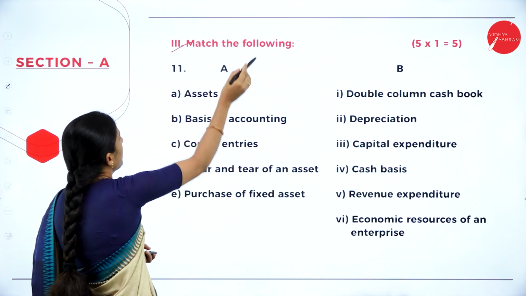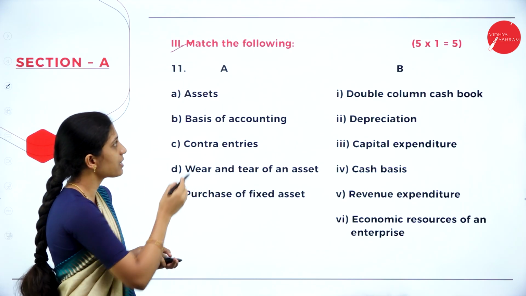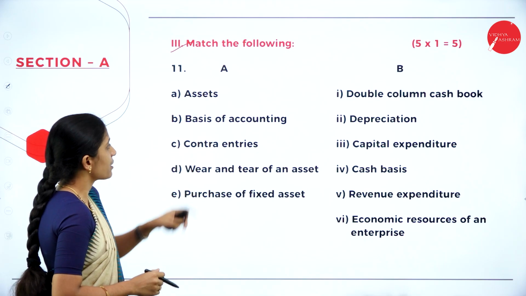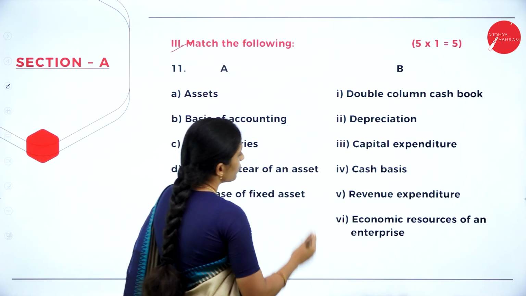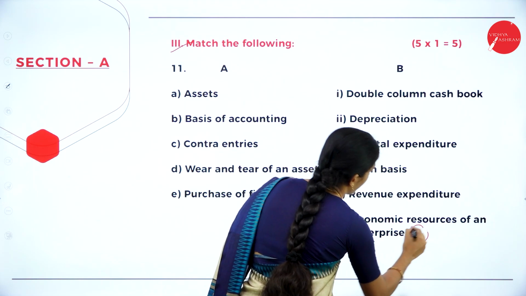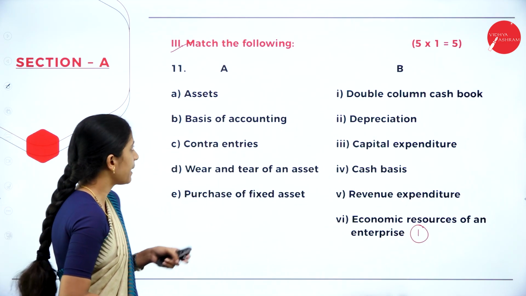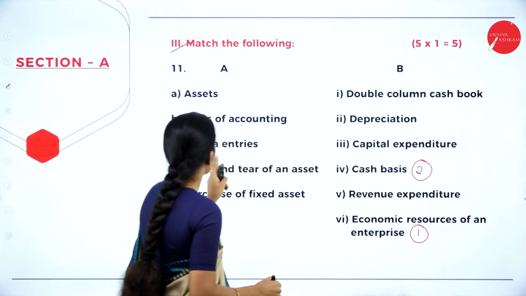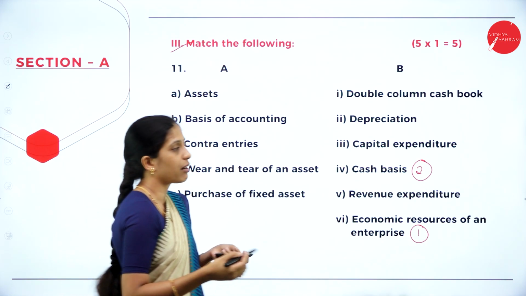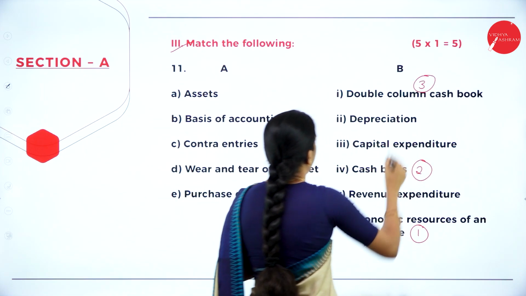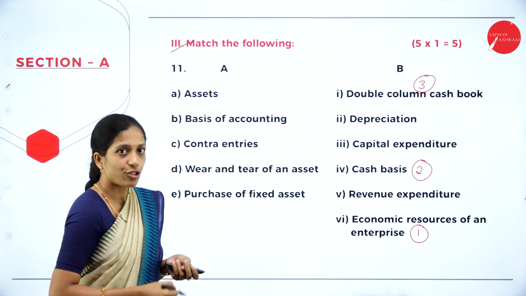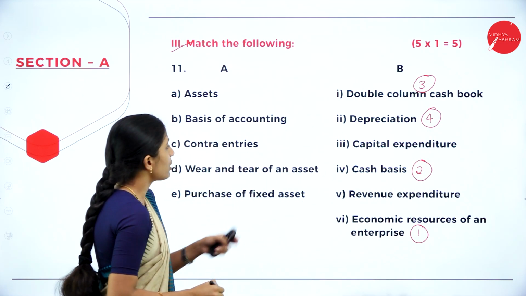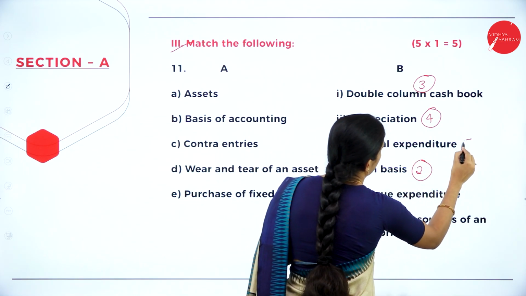Next, your third main, match the following, where the 11th question they have asked, that is your match the following, which carries 5 marks. Now you have to match your assets. So what would be the right answer for this? If you see your B part, so your first answer is economic resource of an enterprise. Next, basis of accounting, so your answer will be cash basis. Contra entry, under where we are going to record contra entry? Double column cash book. Next, wear and tear of an asset. So what it is called as? Depreciation. Fourth one. Next is purchase of fixed asset. So it is what? Capital expenditure.